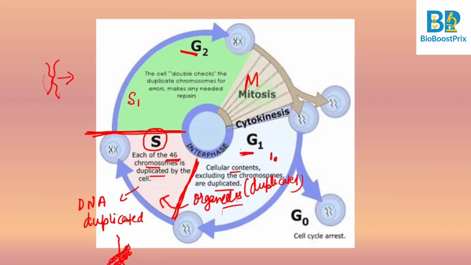The cell size is fine, the duplication has been done perfectly. If a cell needs repair, then it can be repaired, so it should be a healthy cell. If everything is fine, then we say that the cell is ready, and this is the end of the interphase. So you can see this blue line indicates the entire interphase.